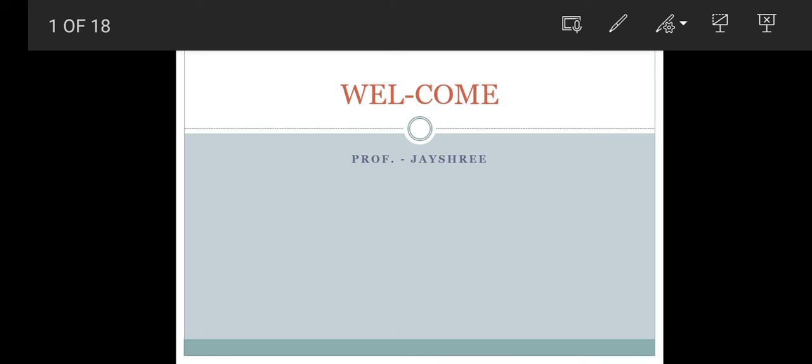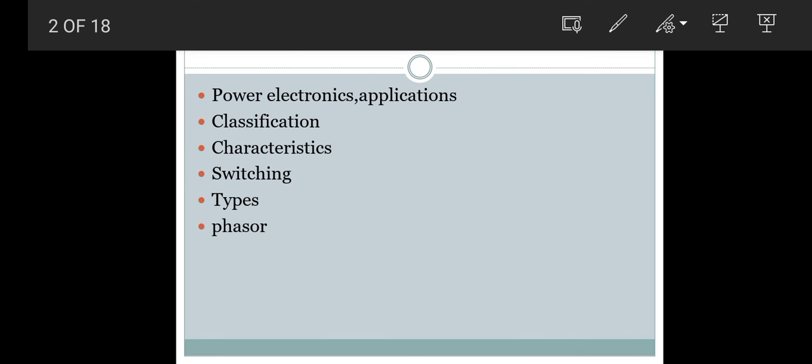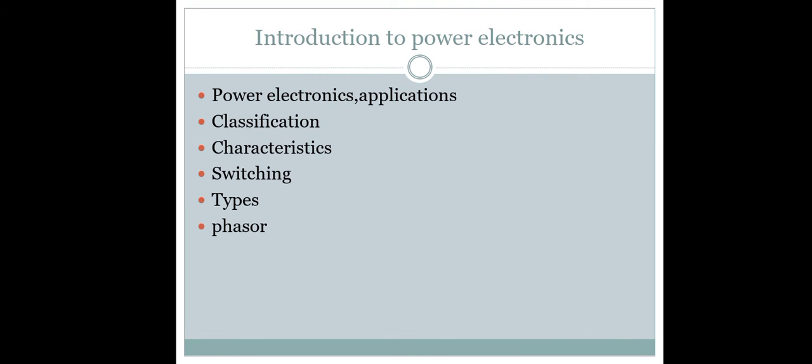Today we will learn the power electronics paper, first the introduction of power electronics. In these chapters, we cover the points of power electronics and their applications, classifications, characteristics, switching types and phasors. These are the subtopics of power electronics. The introduction of power electronics.